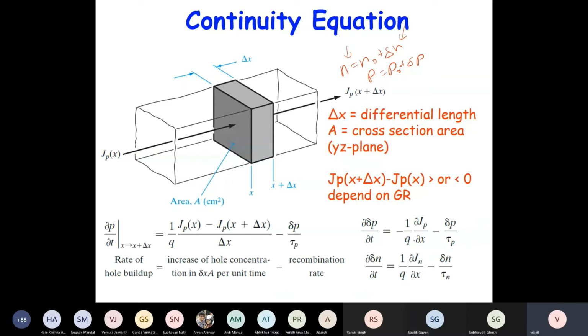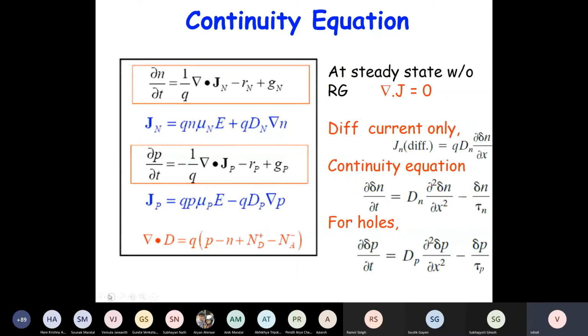So the only difference in the equation is basically dJ by dx, right? For holes, there is a minus sign there. For electrons, there is a positive sign there, and that we have already seen. So this is basically the overall equation. These are the main governing equations. So two continuity equations are there for electrons and holes, and of course the current equation for electrons and holes. These are constitutive relationships, and this is the Poisson equation, del dot D equal to rho, the charge density.